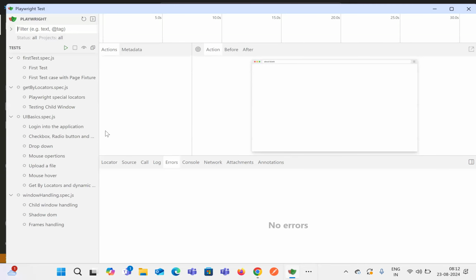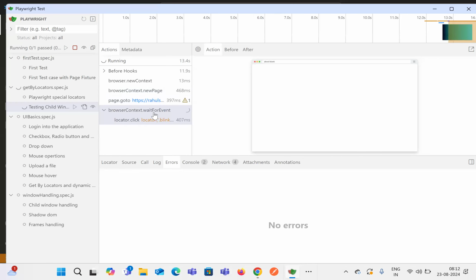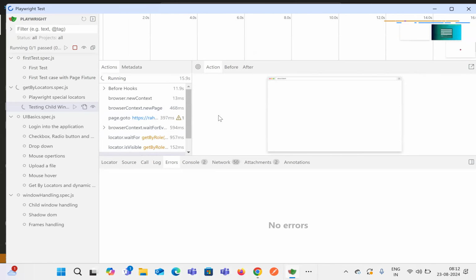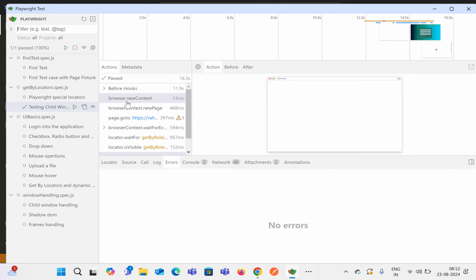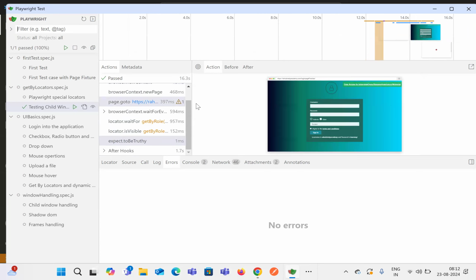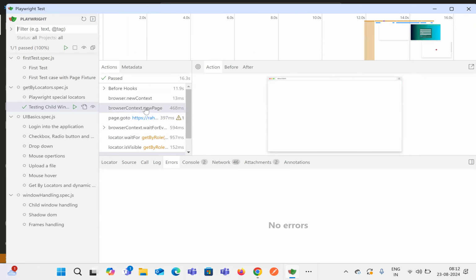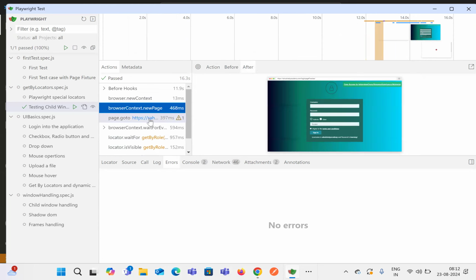And after that it also has to fill on the original page as well. So first it will launch the original URL, which is the main page. Then it will click on a link which will open a new URL, and then again go back to the main page where it will fill the username part.